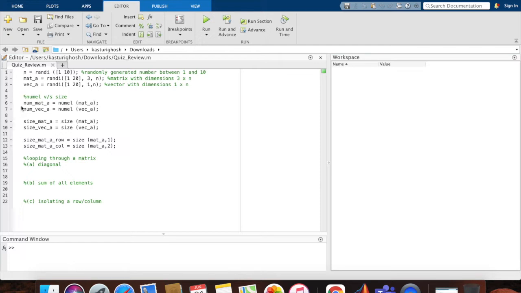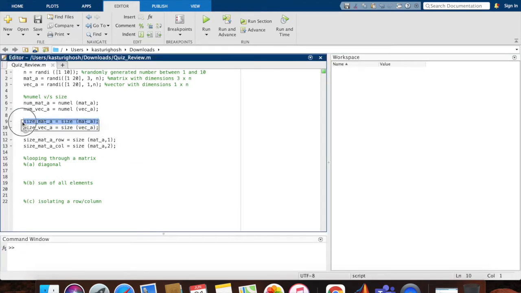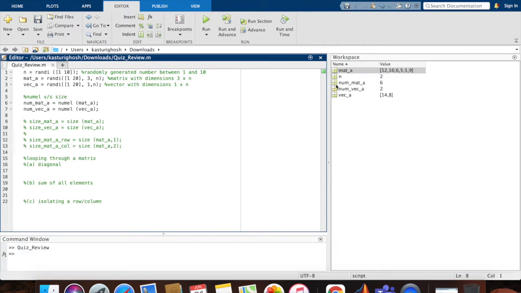All right, so my first variable right here is num mat A, which is the output of numel of mat A. And this is num vec A, which is numel of vec A. I'm going to comment the rest of the things out, and I just want to run these two to see what the numel function does. So let's run this. Okay, so my num mat A is 6 and my num vec A is 2. Here I can see vec A has 2 elements and mat A has 1, 2, 3, 4, 5, 6 elements. All right, let's try to run this again.